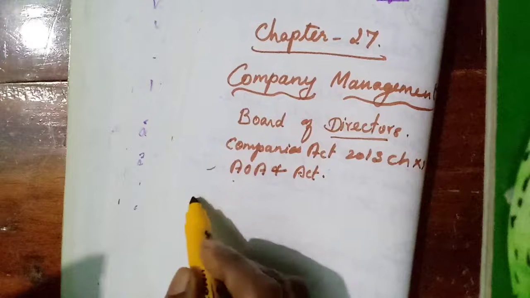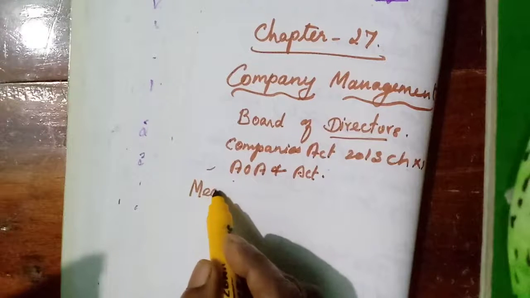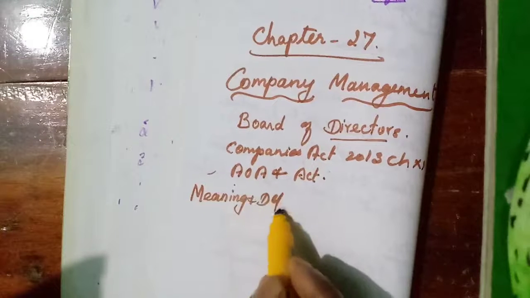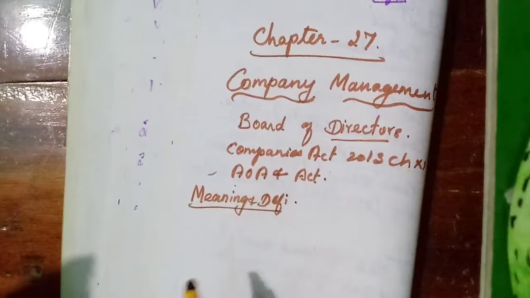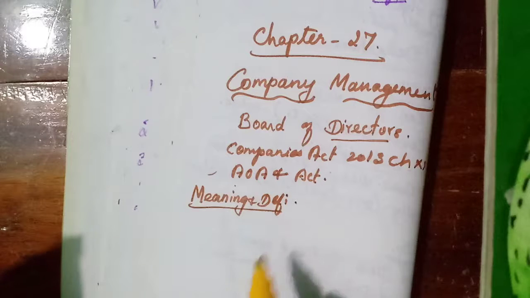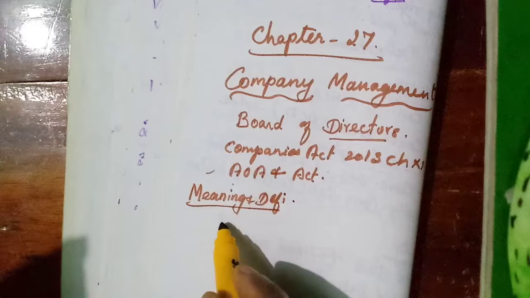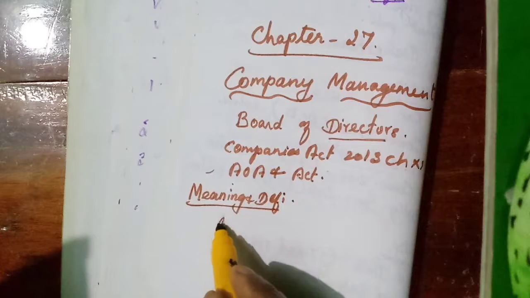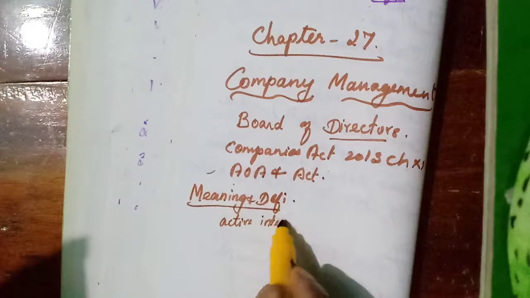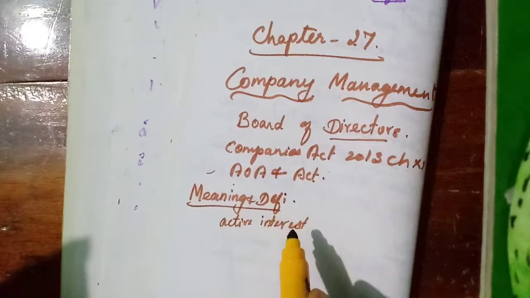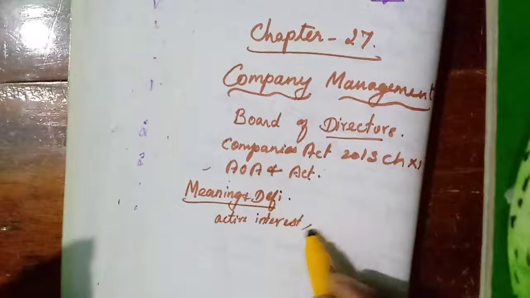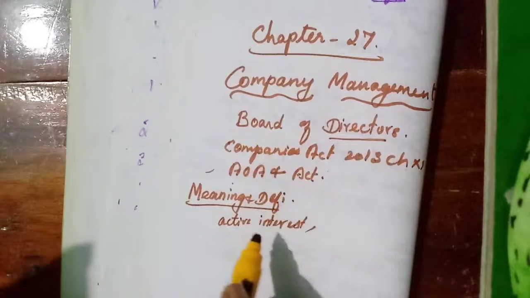Okay, now we will see again some of the meaning and definition of directors. Till now we have seen the meaning of the directors, what they do. In another way we can say the person who takes active interest in the well-being of the company is called a director, and he is one of the members of the board of directors.